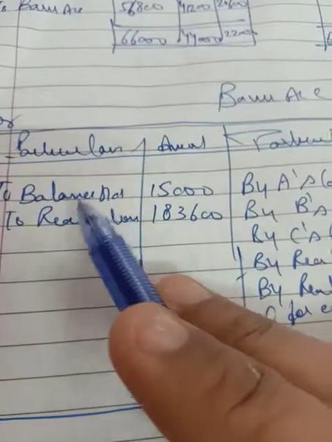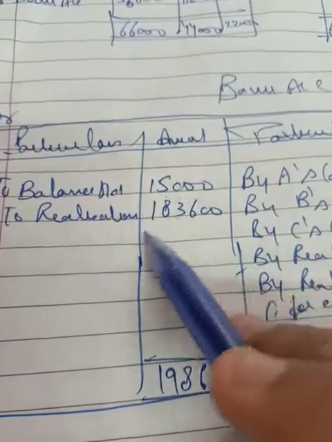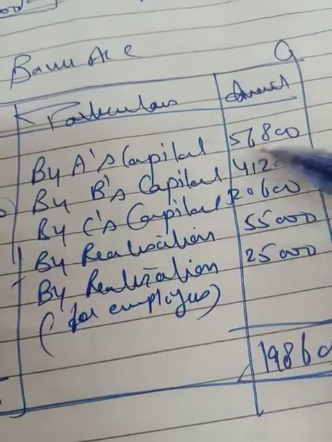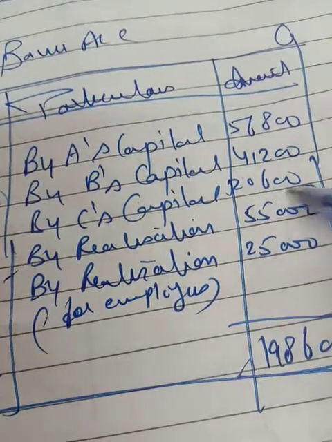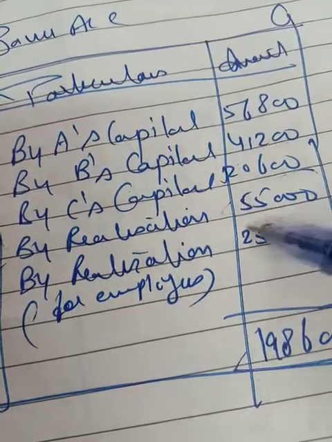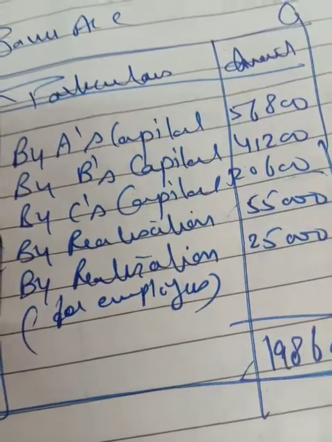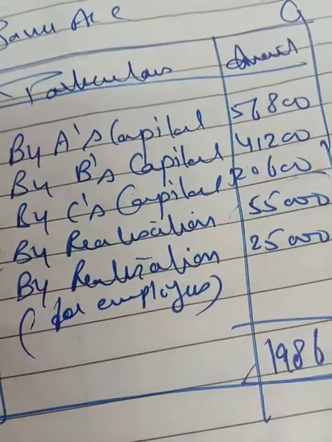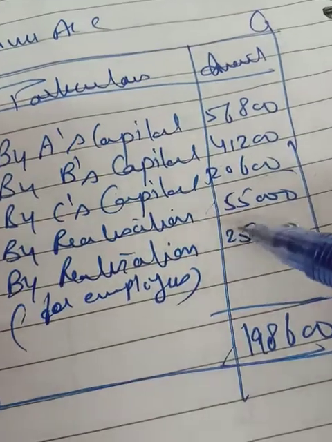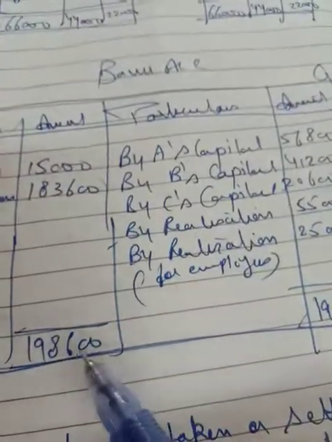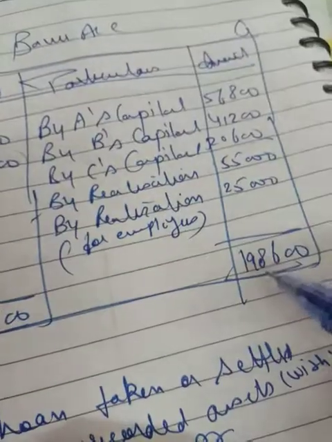The payment has been made to A, B, and C's capital accounts. Now for preparing the bank account, you have to show the balance b/d 15,000, and this is the amount realized out of assets, that is 1,83,600. And for making the payment to A, B, C: 56,800, 41,200, 20,600, and then this is the amount which has been paid to the creditors, and this is the last liability, paid to the retrenched employees before the dissolution, 25,000. You can add up all these and show them separately also. Then by adding up both sides, you will get 1,98,600 on each side.